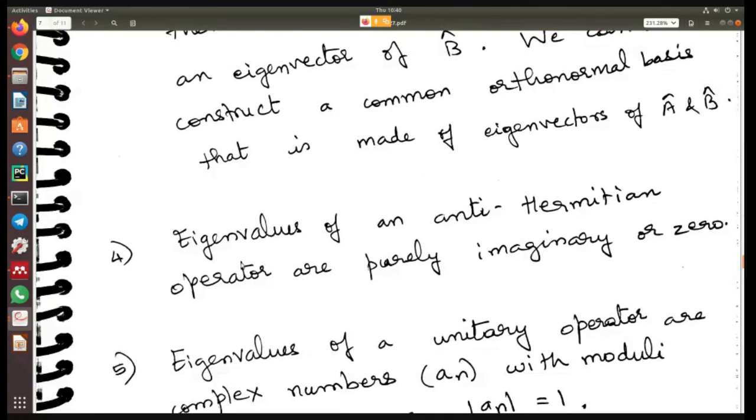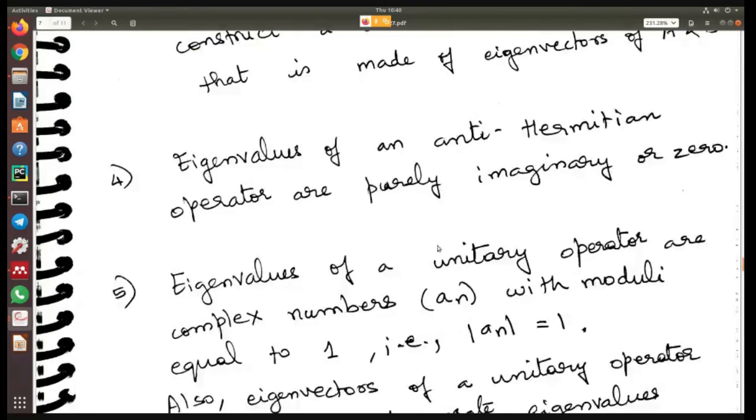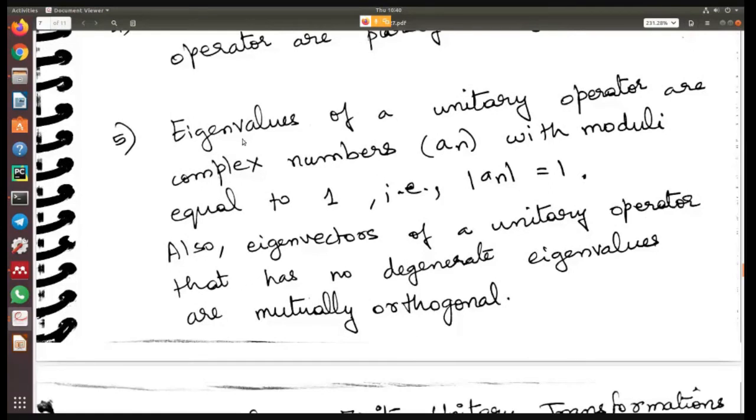All right. Then, eigenvalues of an anti-Hermitian operator are purely imaginary. So what is one of the conditions we know? That eigenvalues of a Hermitian operator are always real. They are always real. And eigenvalues of an anti-Hermitian operator are imaginary or 0. So these are like complementary rules or theorems.